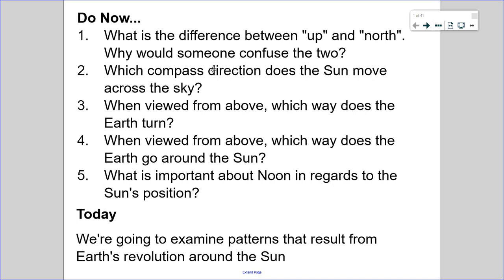Which compass direction does the sun move across the sky? Well, the sun always rises in the east and sets in the west. In the northern hemisphere, we see it move across the southern half of our sky. It's never really in the northern half of our sky too much.